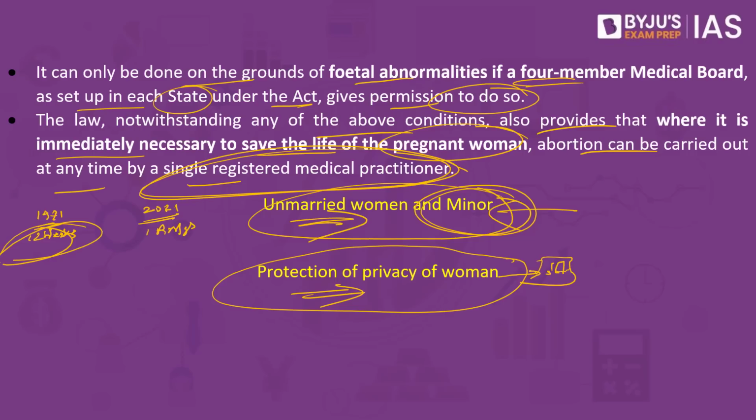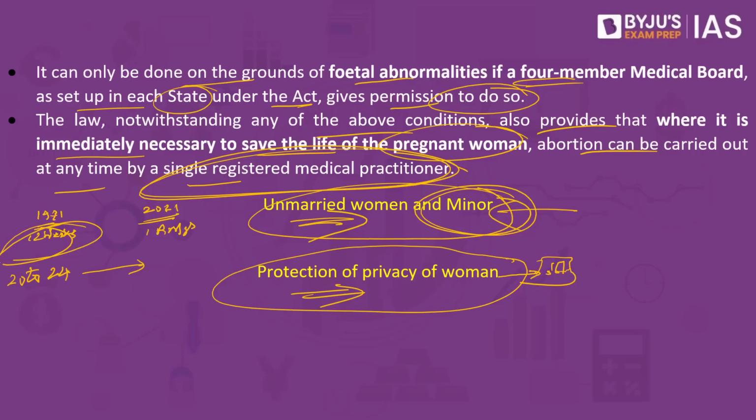But for the period from 12 to 20, what you require is the support of a single registered medical practitioner. For 12 to 20, the earlier law wanted two people to identify it and give permission, but in 2021, between 12 to 20, all you require is the permission from one single medical practitioner. When it comes to 20 to 24 weeks, this was not allowed under the 1971 Act, but this is allowed under the 2021 Act. But this means it will require the permission from two medical practitioners.